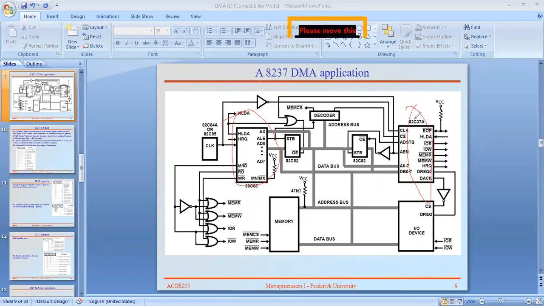This character represents the type of application it is suitable for. This one is for laboratory applications. This is the 8237, this is the 8088, and this is the external IO device.